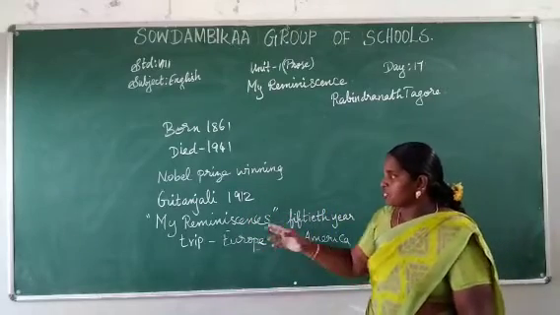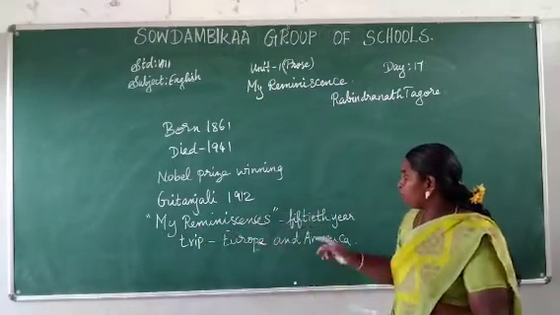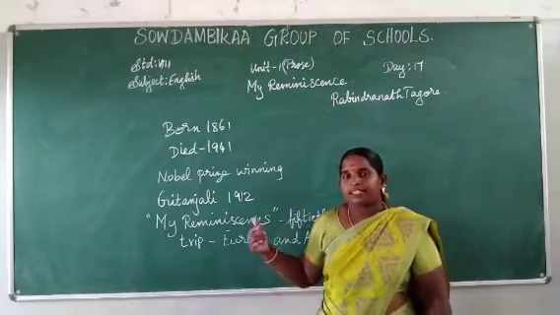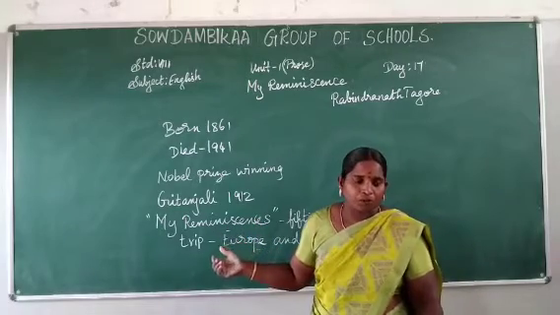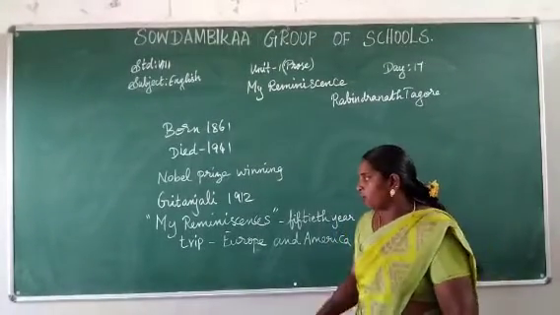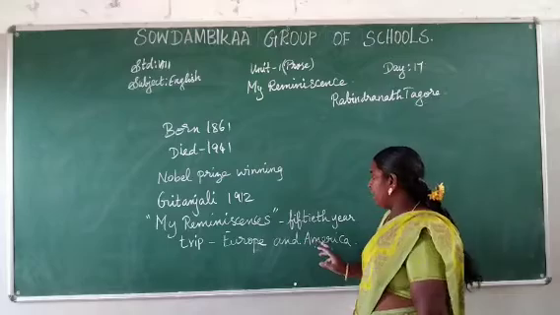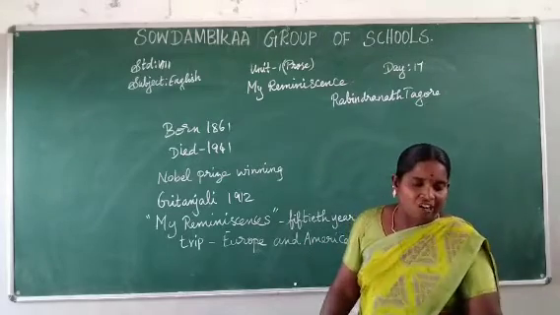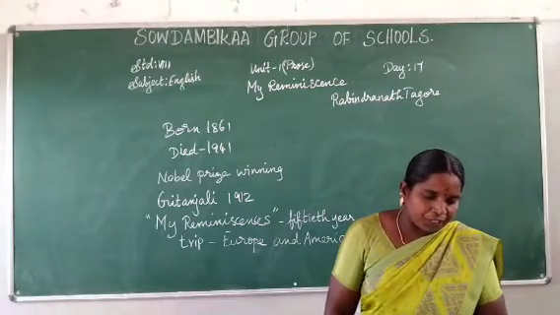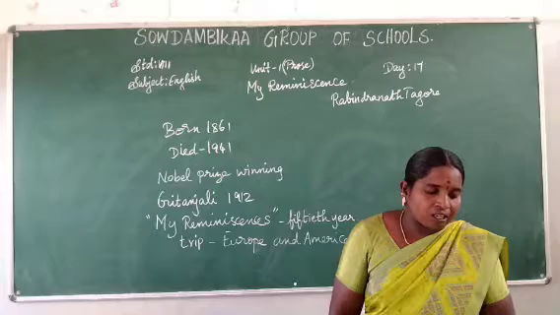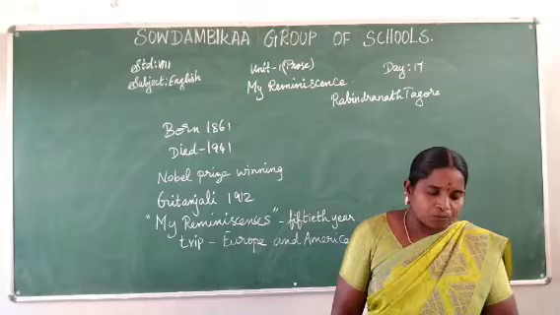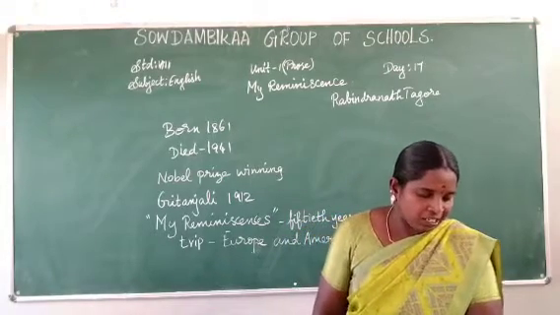In this lesson we are going to see My Reminiscence. In Rabindranath Tagore's 50th year, that time he published this book. Then he went on a trip to Europe and America. Now shall I read about the author Rabindranath Tagore. Rabindranath Tagore, 1861 to 1941, Nobel Prize winner, Bengali poet, author, philosopher, artist and editor, wrote Geetanjali in 1912.